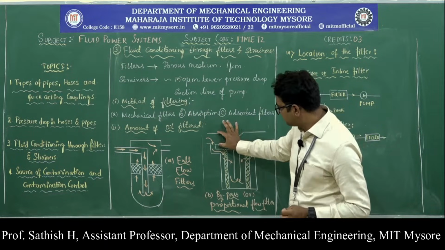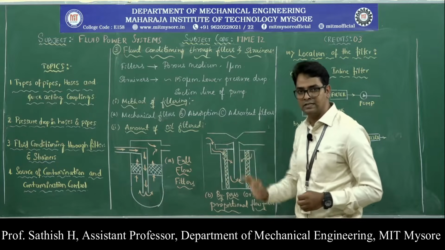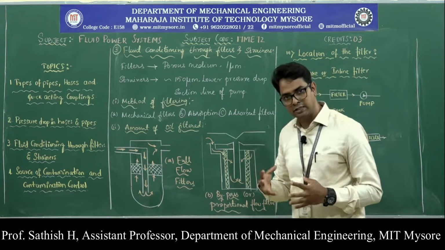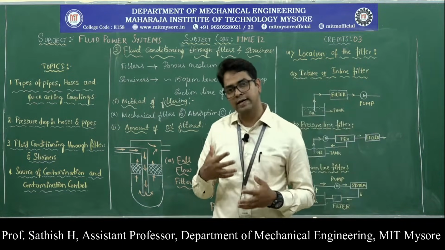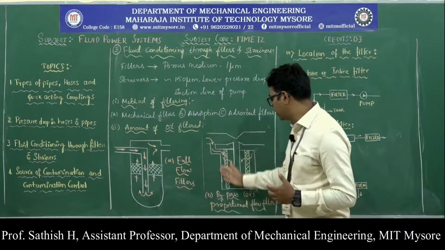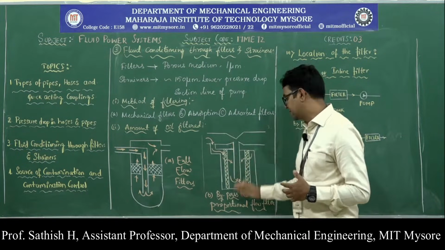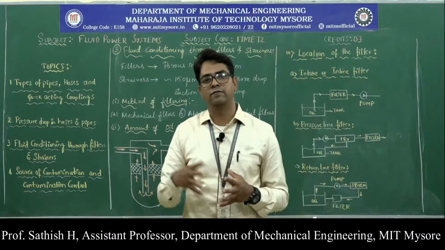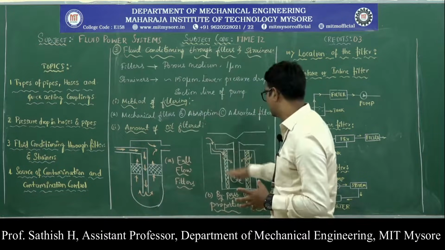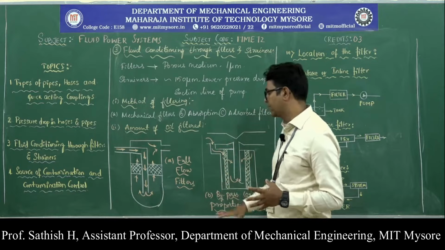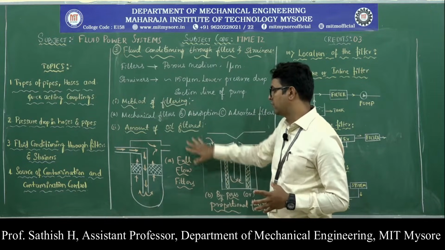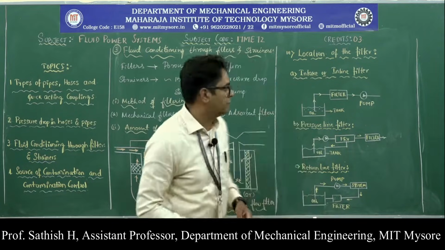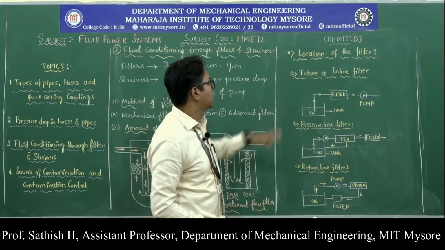You can observe the diameter of this main line is reduced. That is a Venturi, meaning the difference in diameters, which will create a localized pressure. Based on that amount of localized pressure created, so much fluid is going to enter this filter. That is why it is called a proportional filter, because proportionate to the pressure we have is the amount that enters this filter. So that is about the amount. Based on the amount of oil filtered, we can classify them as full flow filters and bypass or proportional flow filters. And then the third classification is the location of the filter.